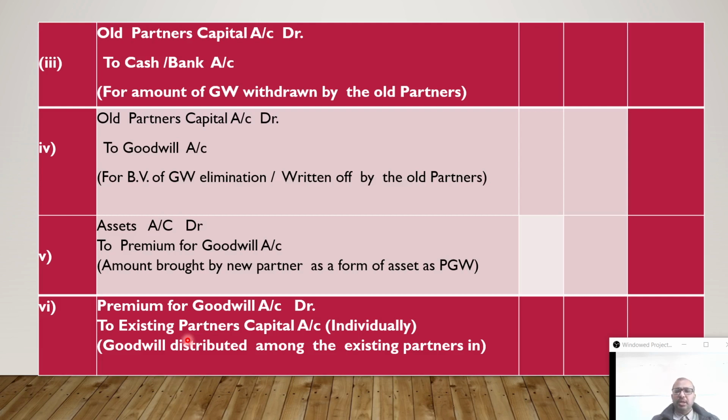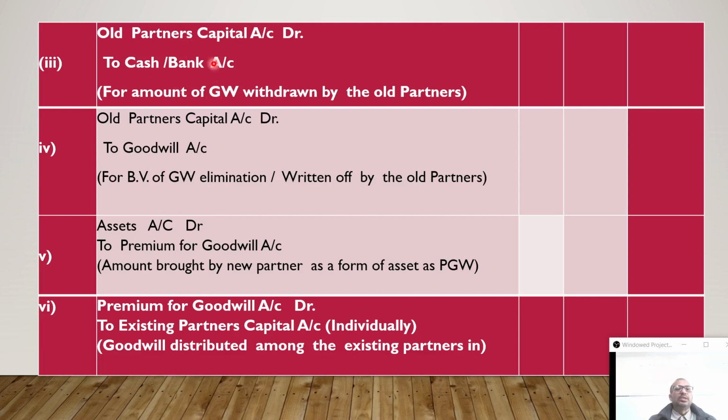So that time one more entry you have to pass, this is for withdrawal. So first the entries cash to PGW, PGW to sacrificing partners, then the old partners' or sacrificing partners' capital account debit to cash and bank account.